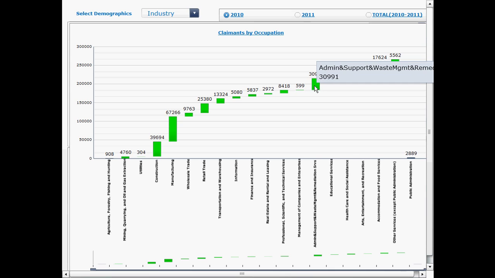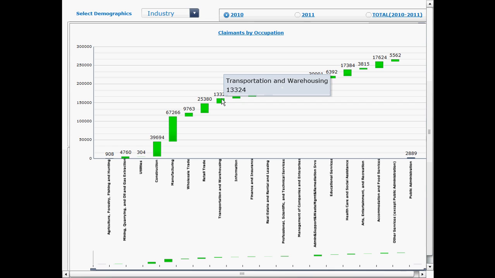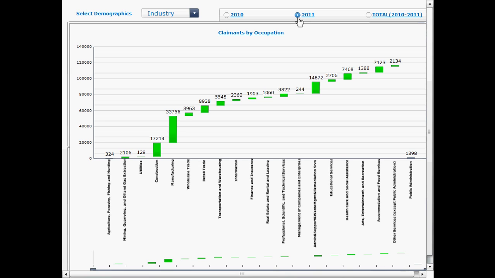But if we want to look at administration support for waste management, we can also look at professional scientific analysis and jobs in that industry. And we can look at the information in so many different systems and so many different industries and see where we want to target.